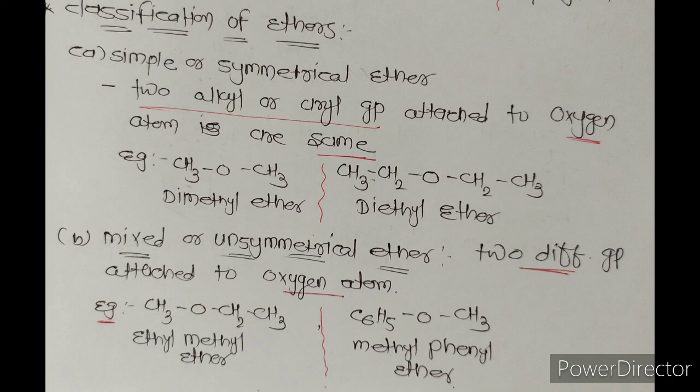One more example is C6H5OCH3, meaning methyl phenyl ether. Here on one side of oxygen the methyl group is present, and on the other side of oxygen the phenyl group C6H5 is present, hence it is an example of mixed or unsymmetrical ether. In this topic, one MCQ was already asked in the GUJCAT exam: find out the symmetrical or simple ether among the given examples. So we have to give the answer for that.